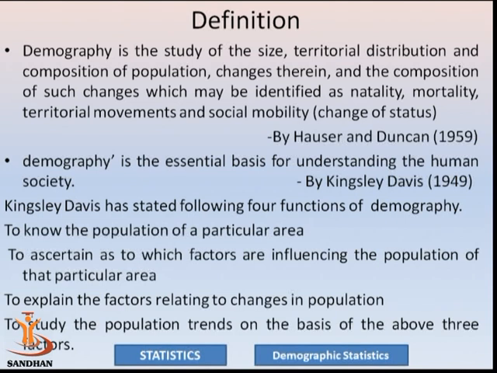Demographic statistics wants to explain the factors relating to changes in population. Due to births, deaths, and migration, the population of a particular city may change. We study population trends on the basis of these three factors. If the population trend is increasing, then which is more responsible? Is it due to high birth, low death, or migration? We want to know which factors affect it.